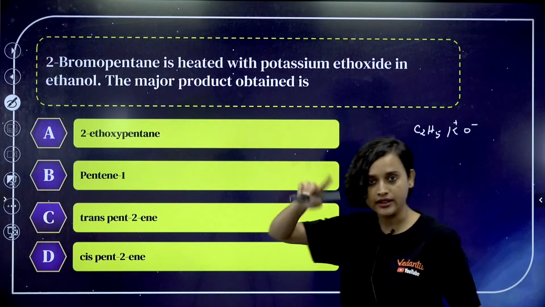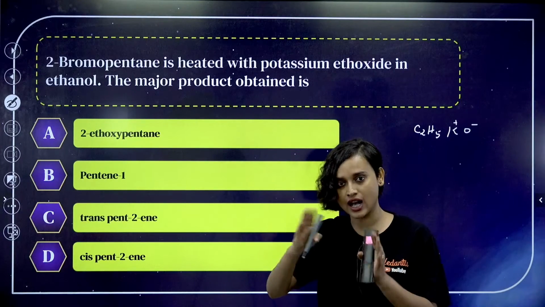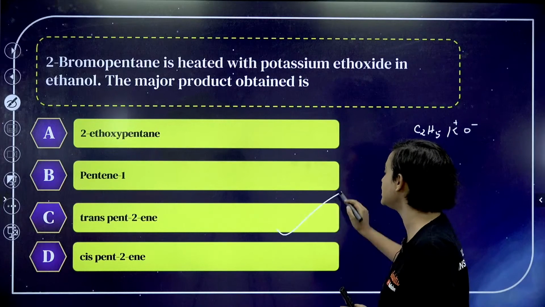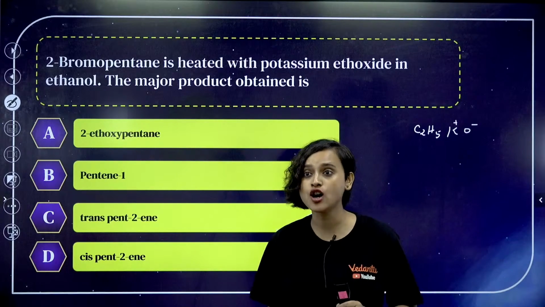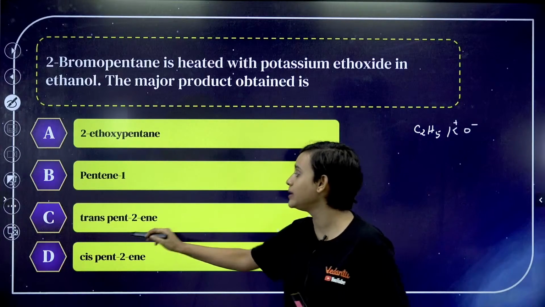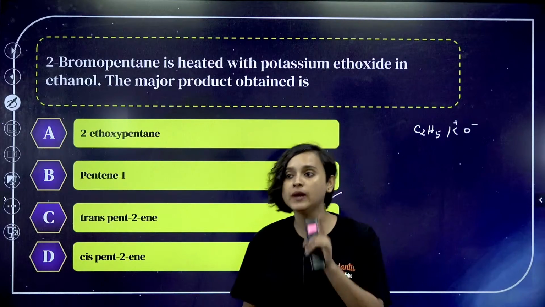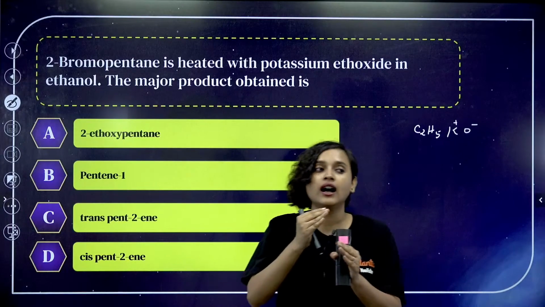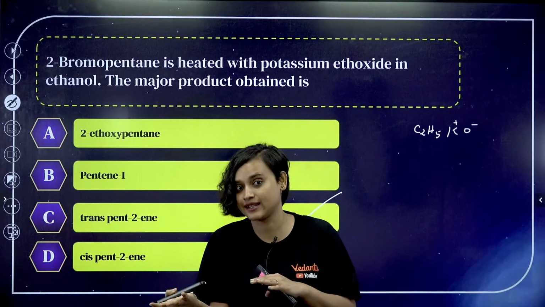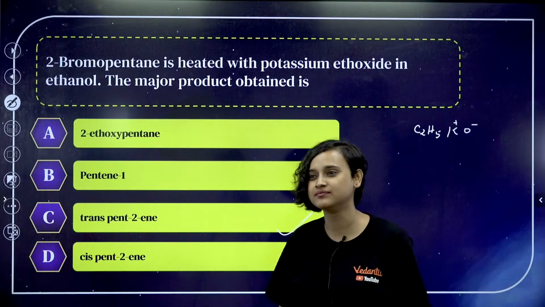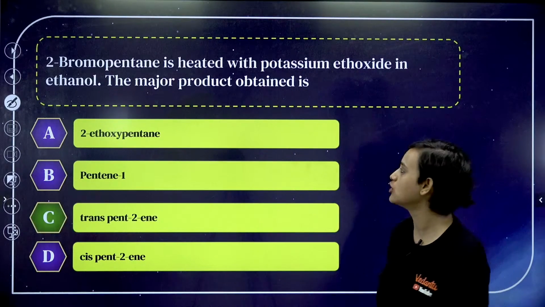Trans will be more stable, and trans will be more symmetrical also. So it has to be trans-pent-2-ene. No, who said ethoxypentane? The major product obtained will be trans-pent-2-ene because trans is more symmetrical than cis. Whichever is more symmetrical will be the major product here. Make sense? Chalo, moving on.